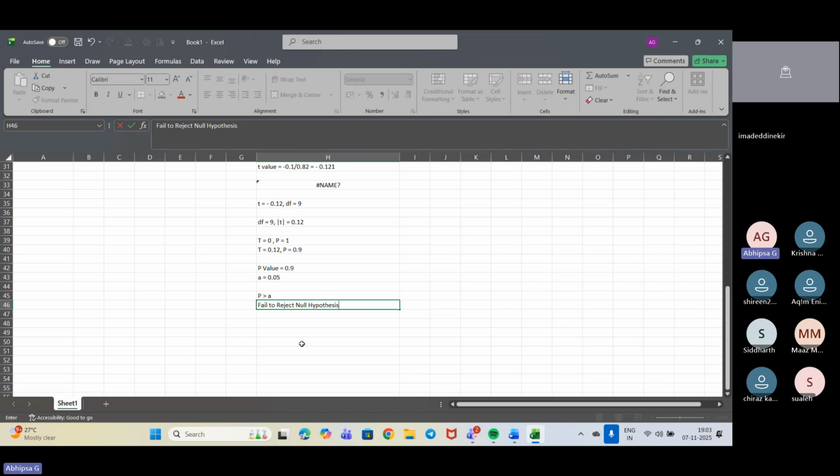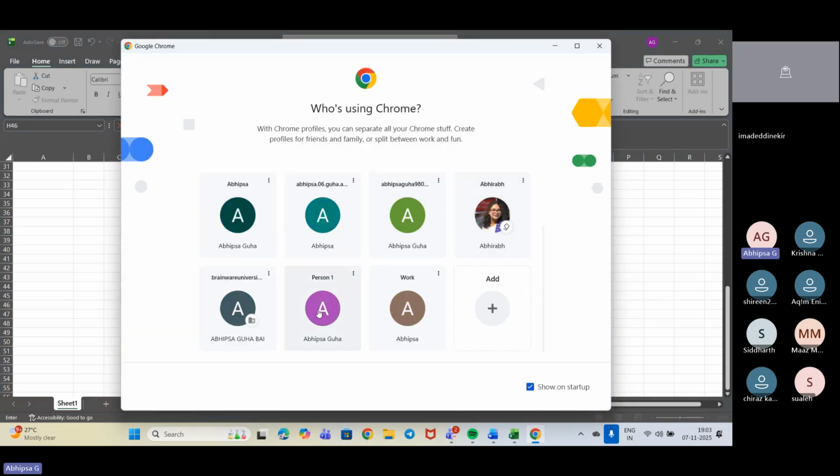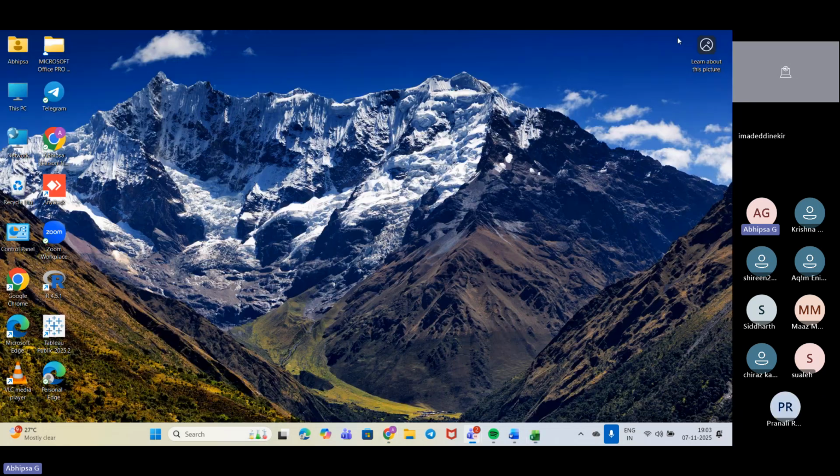Then we can jump down to the Colab file. My Colab file is not opened as of now, I need to open that. Just a moment, let me open that first.